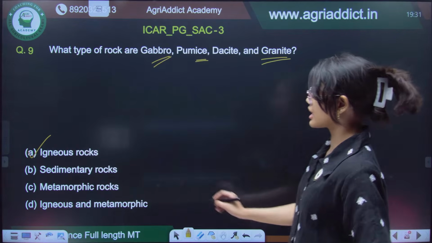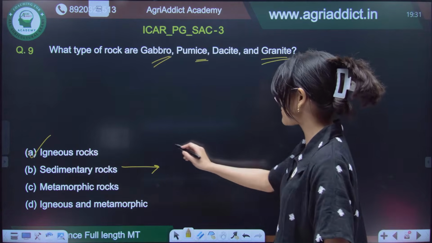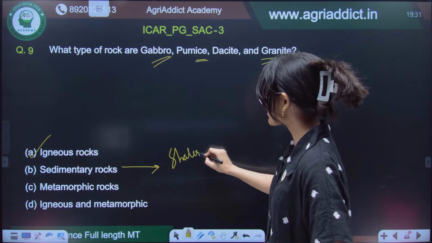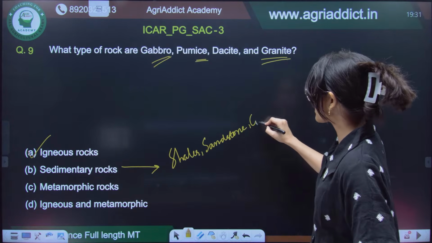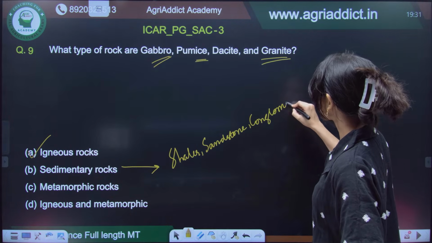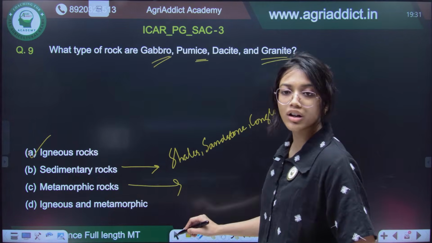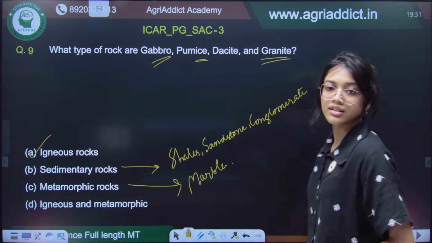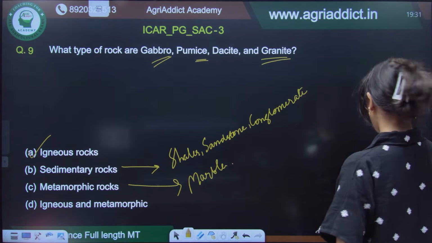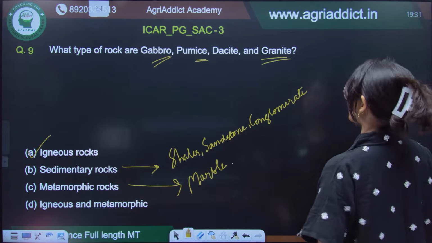Can anybody tell me the examples of sedimentary rocks? Just a few questions back, we will have shales, sandstone, conglomerate, right? Limestone, dolomite, all that. In the metamorphic rocks, we will have marble, right? We will have quartzite, all that. We will have slate. So, you have to remember the examples.